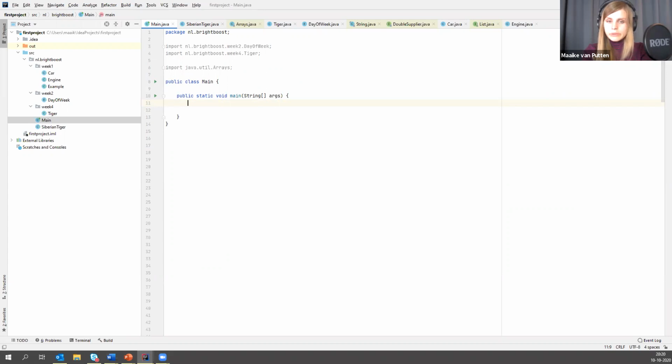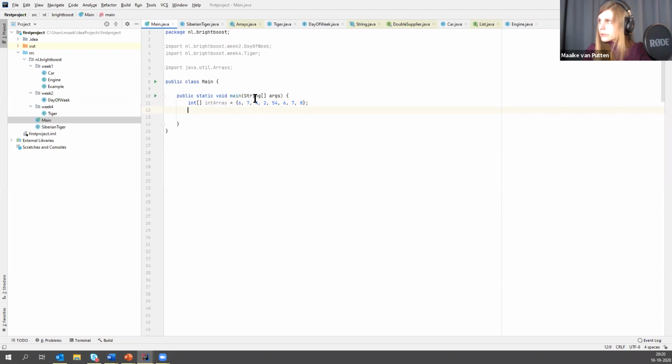So what I'm going to do, I'm going to create an int array, and I'll call this intArray. And I'm just going to add some integers to it. Arrays can contain double values. As you see, I have two 7s in there. That's perfectly fine. It can have duplicate values. So what's the length of this array?